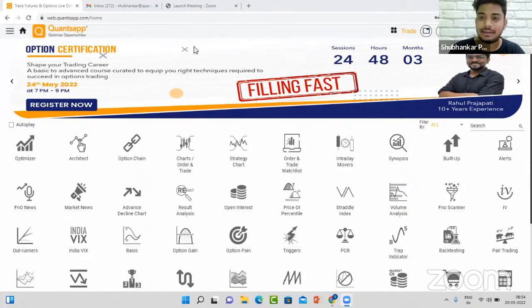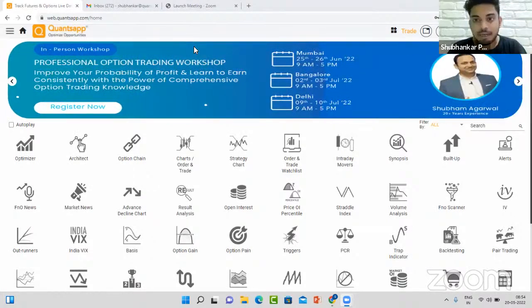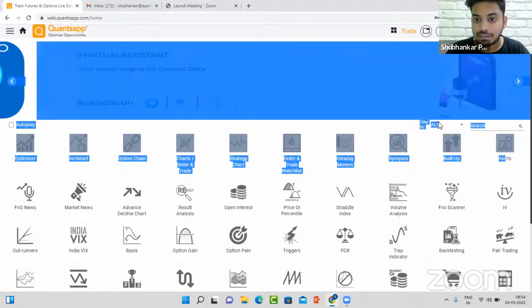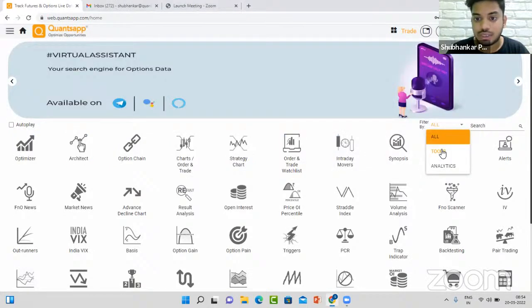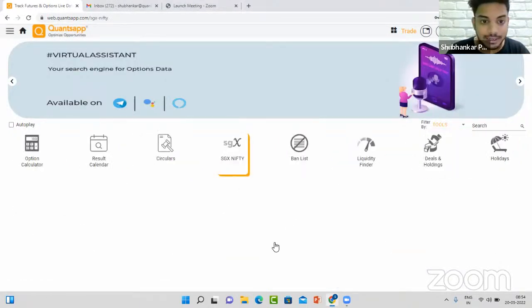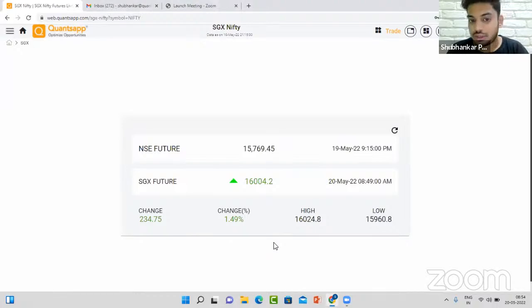So let's go ahead and analyze some of the derivative data points to get ourselves prepared for the upcoming trading session. SGX Nifty right now is trading at around 16,000, so we might expect the market to open somewhere around 16,000. We are again seeing a gap up happening in the market. Yesterday we saw Nifty going down.